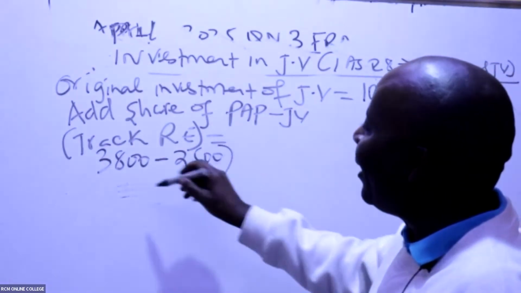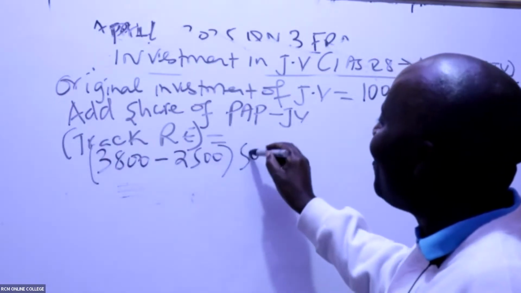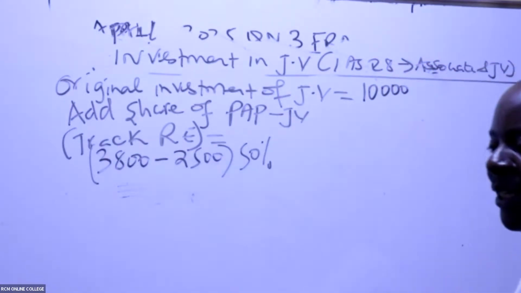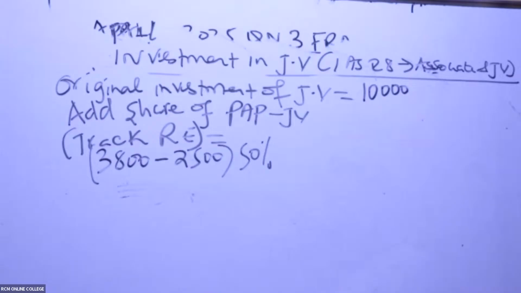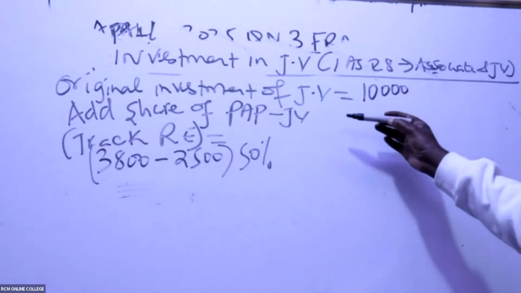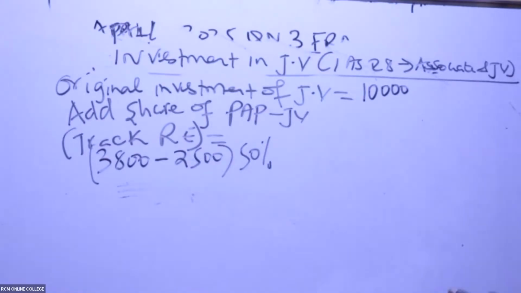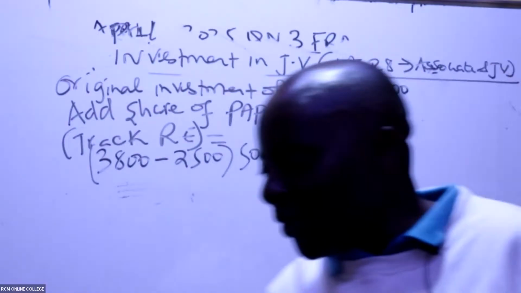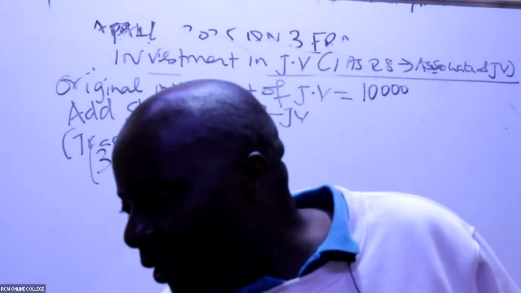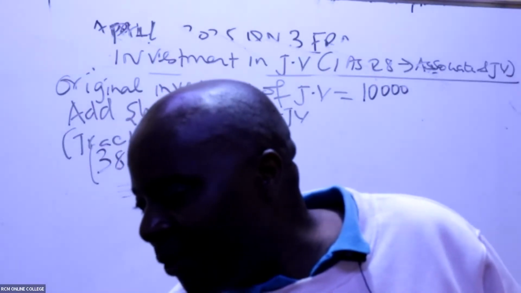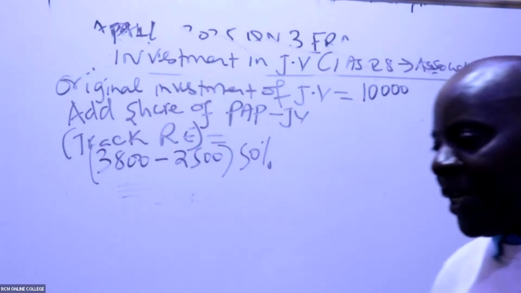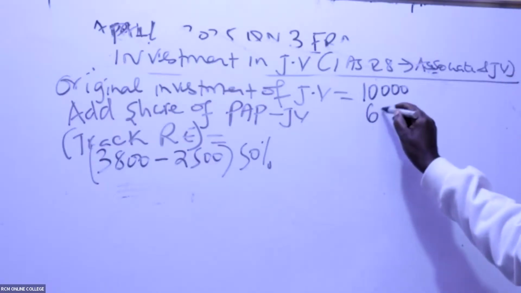But again, remember that we only bought 50%. So is there somebody who can give me this share of post-acquisition profit for this joint venture? Don't bring issues of the subsidiary here. So then this one will end up giving us how much, my good students? 650.